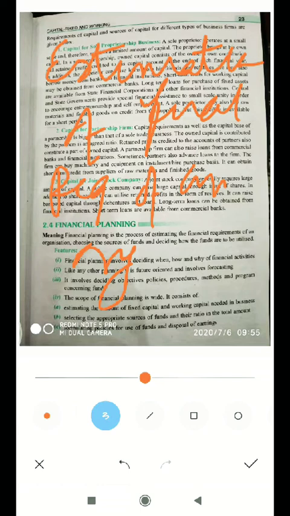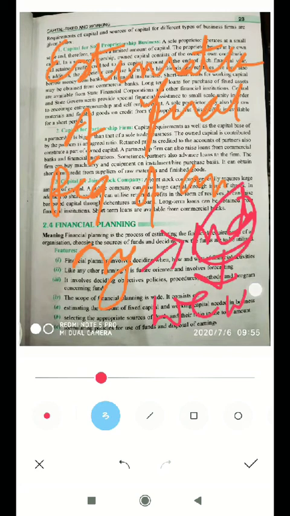And choosing the source of fund and deciding how the funds will be utilized, and selecting the medium, by which medium we will use the money. So this is the meaning of financial planning.